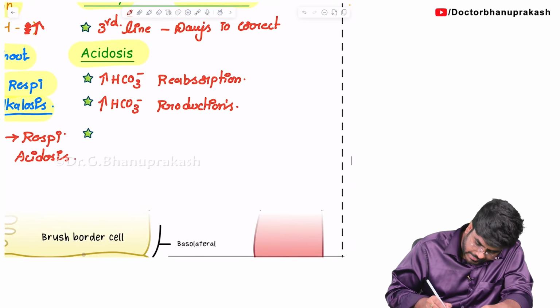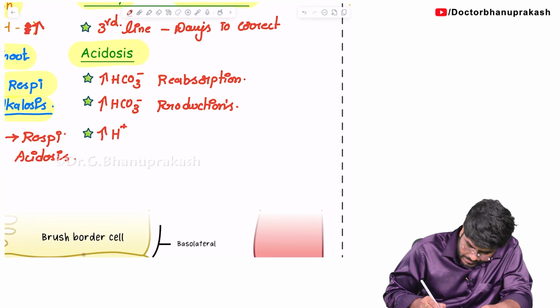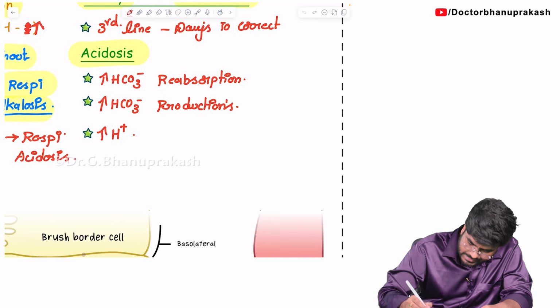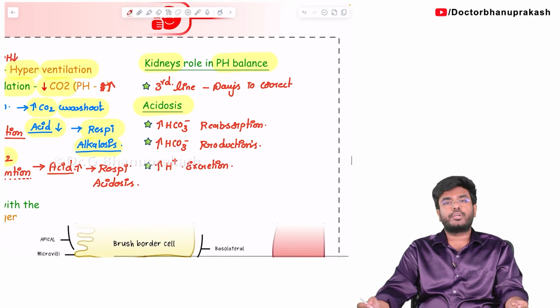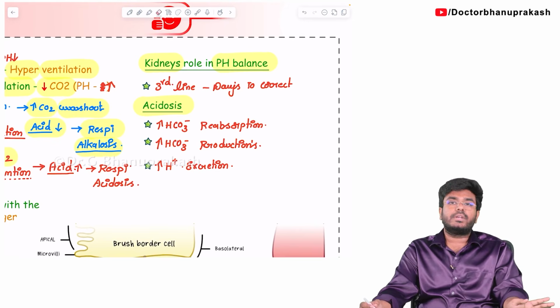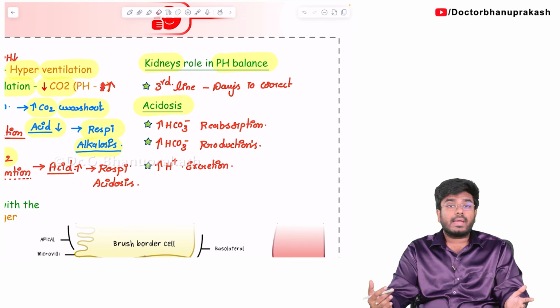Okay, and the same kidneys will increase acid excretion. Increase acid excretion. Okay, so these are the three things which I want you to know. Whenever there is acidosis, what will kidneys do? Increase the bicarbonate production, increase the bicarbonate reabsorption, and increase acid excretion.